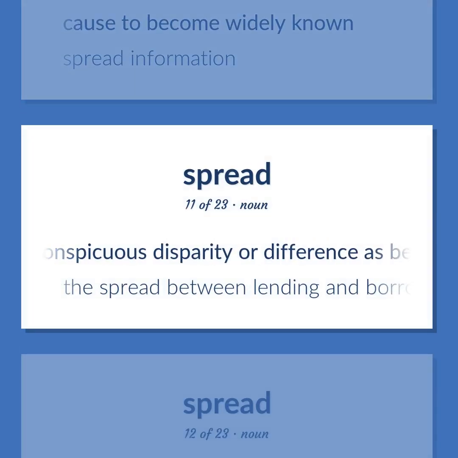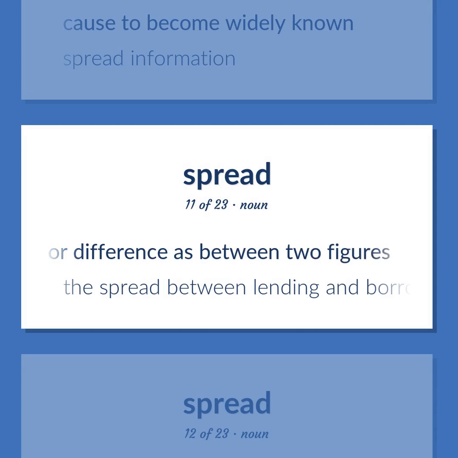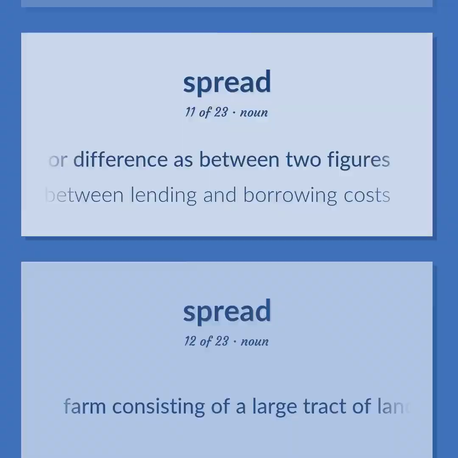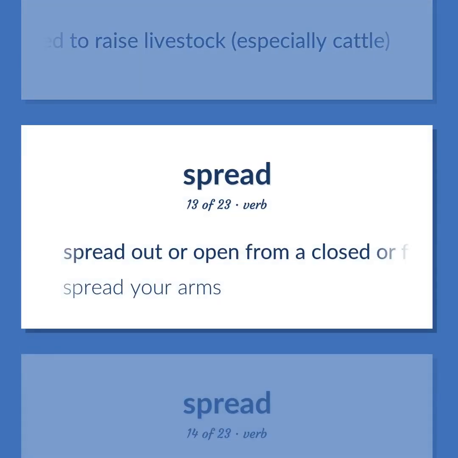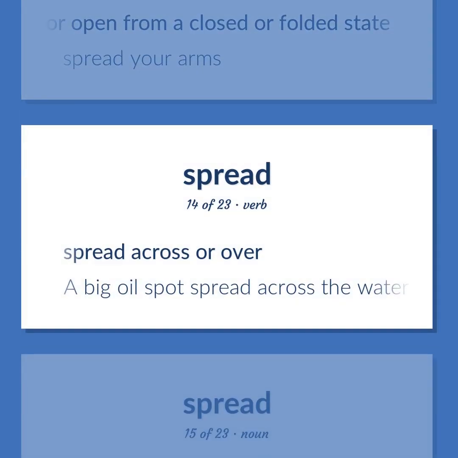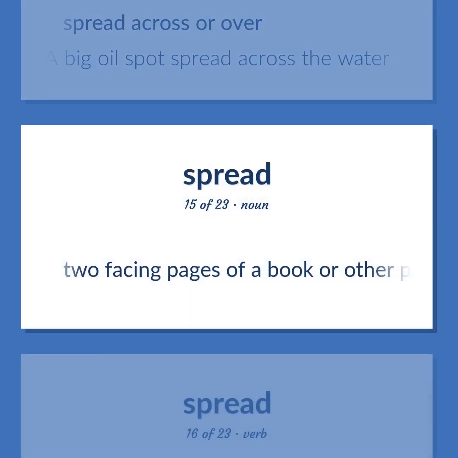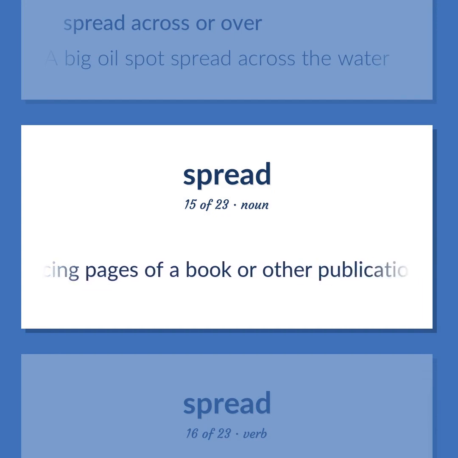A conspicuous disparity or difference as between two figures. The spread between lending and borrowing costs. Farm consisting of a large tract of land along with facilities needed to raise livestock, especially cattle. Spread out or open from a closed or folded state. Spread your arms. Spread across or over. A big oil spot spread across the water. Two facing pages of a book or other publication.